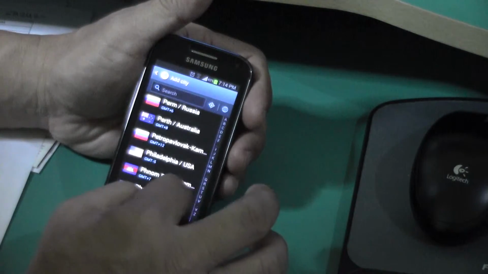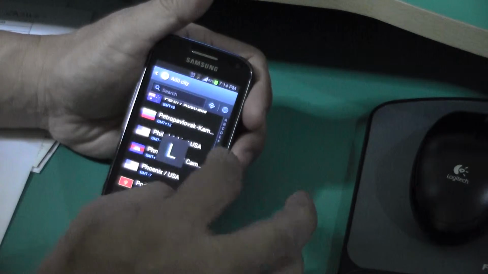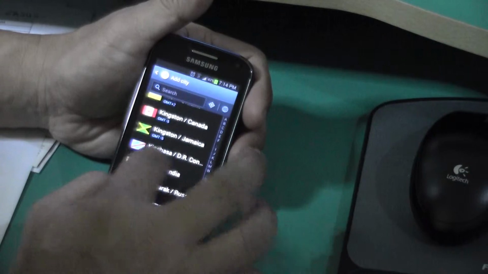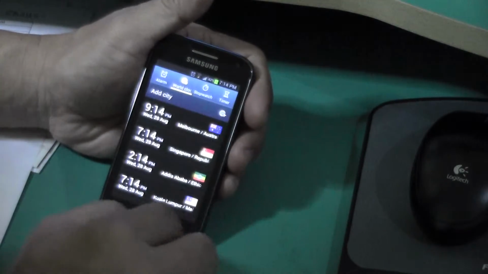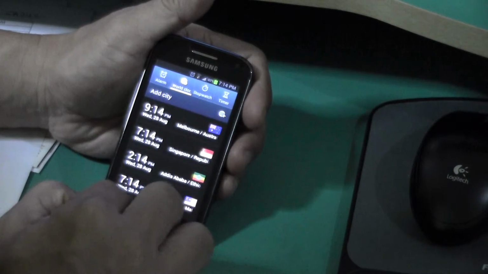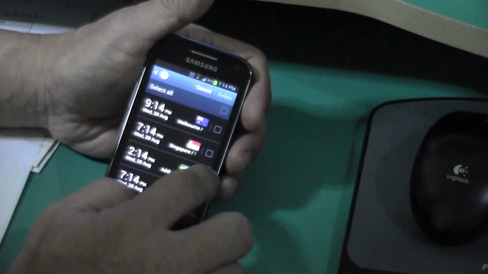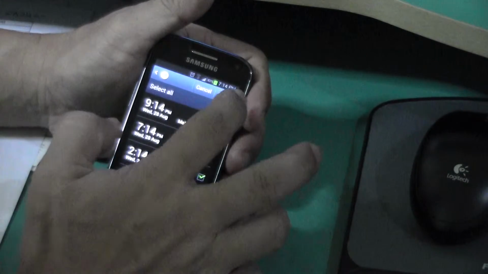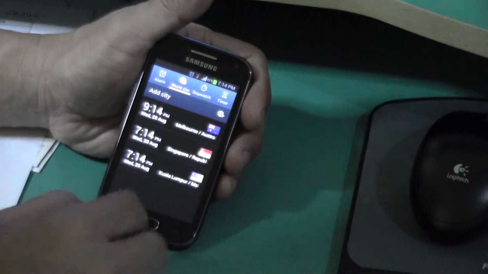There's no Penang. So let's say Kuala Lumpur. Yeah, Kuala Lumpur. Okay, so we have this. So let's say we can take out the one we don't want, which is this. Okay, so we delete. Okay, there we are, Australia.